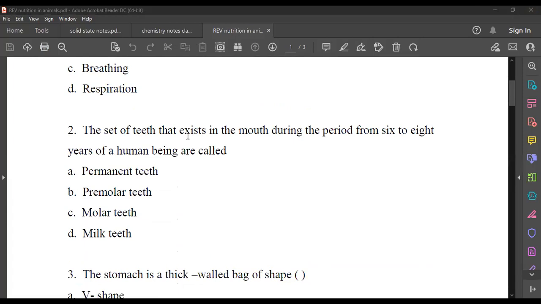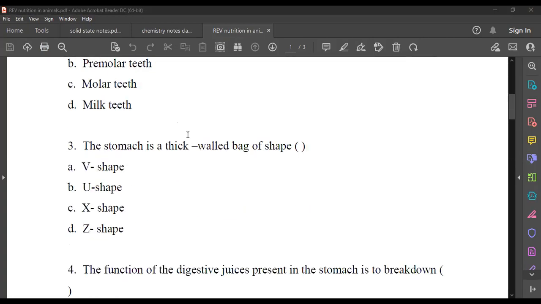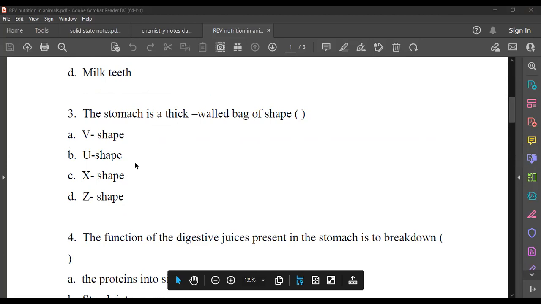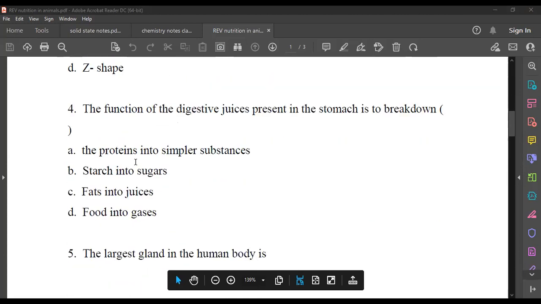Yes, sir. The set of teeth, it is milk teeth. Milk teeth. Next, Harini. Yes, sir. U-shaped. Third one. The stomach is a thick-walled bag of U-shape, called as U-shaped. Yeah. Next, Ritvik.